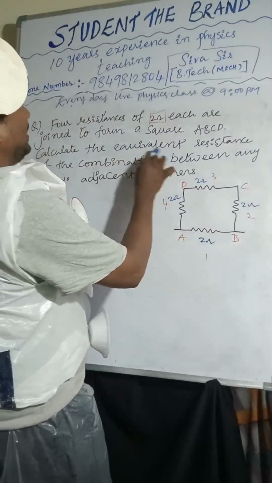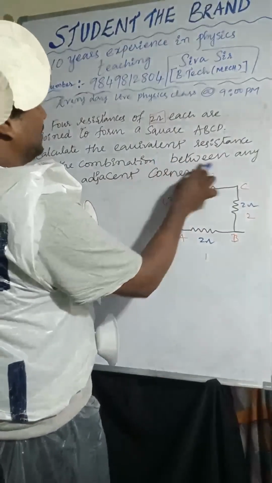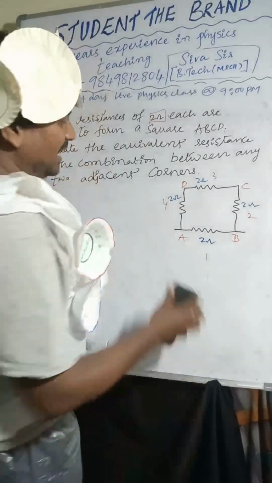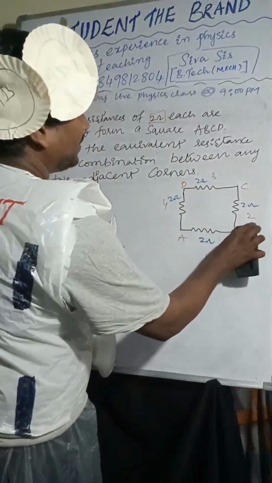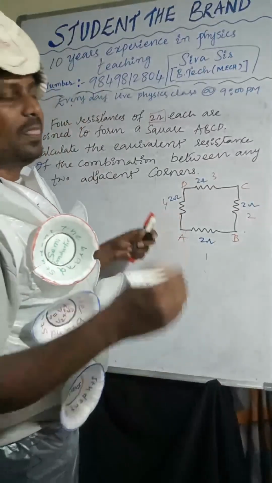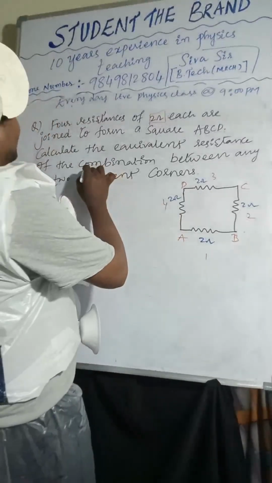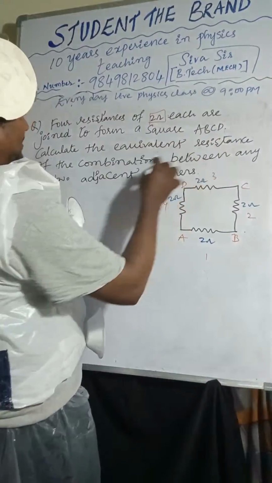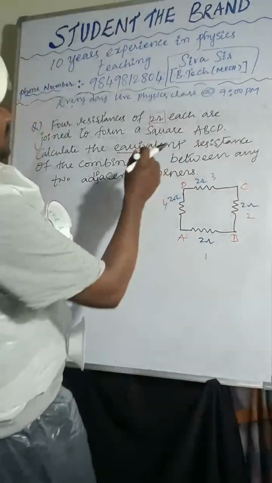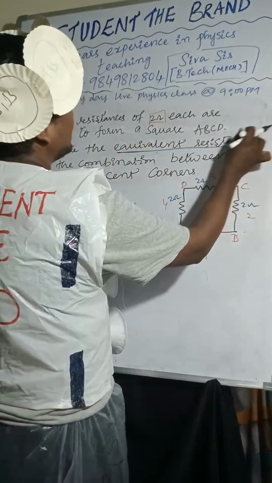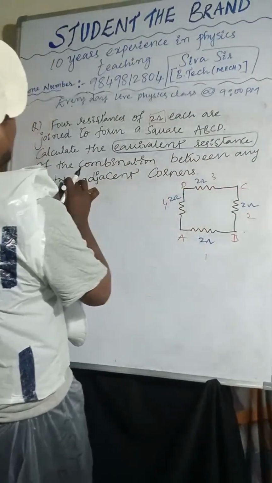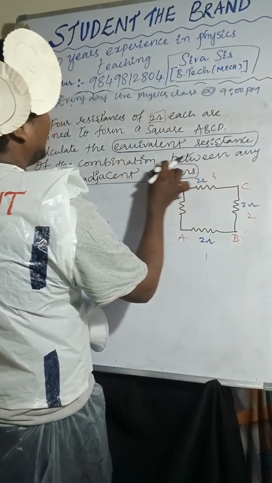So calculate the equivalent resistance of the combination between any two adjacent corners. Here we have to find the equivalent resistance between any two adjacent corners.